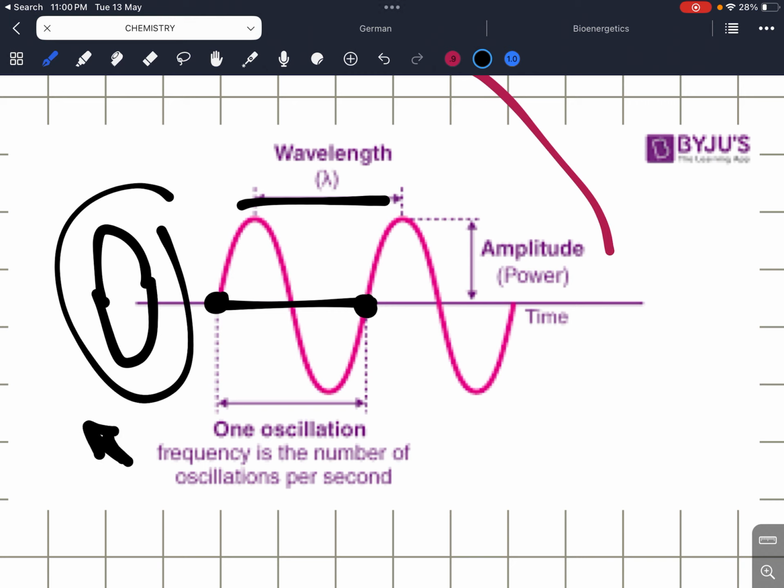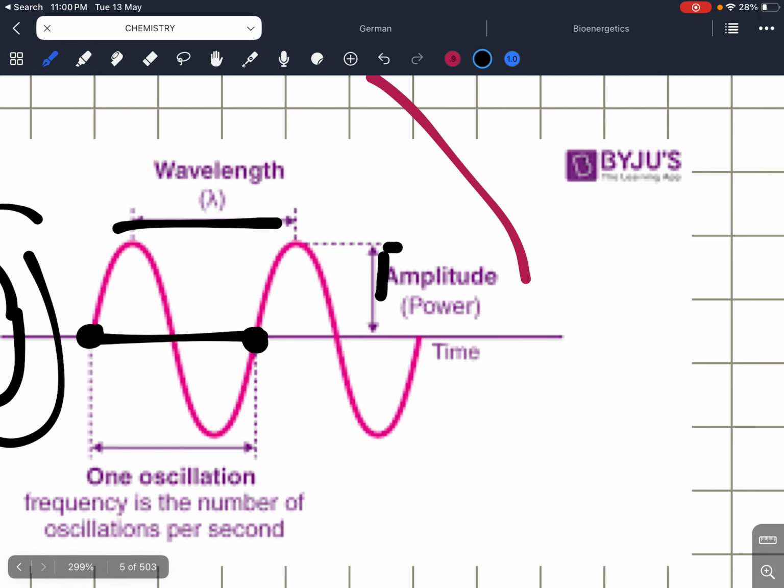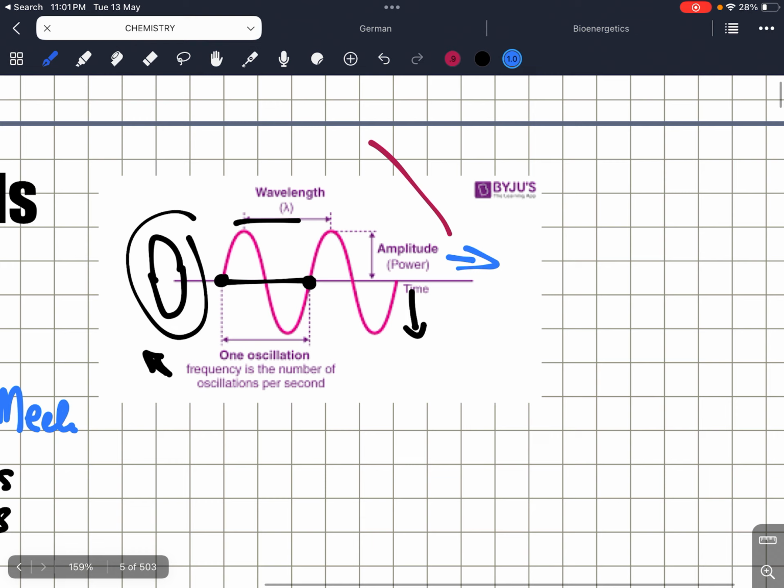We'll also talk about frequency and time period later on. And then we'll also have one more thing which is known as amplitude. What is amplitude? You will see how much it goes negative and how much it goes positive, it is that length. That's the amplitude that we are going to study.